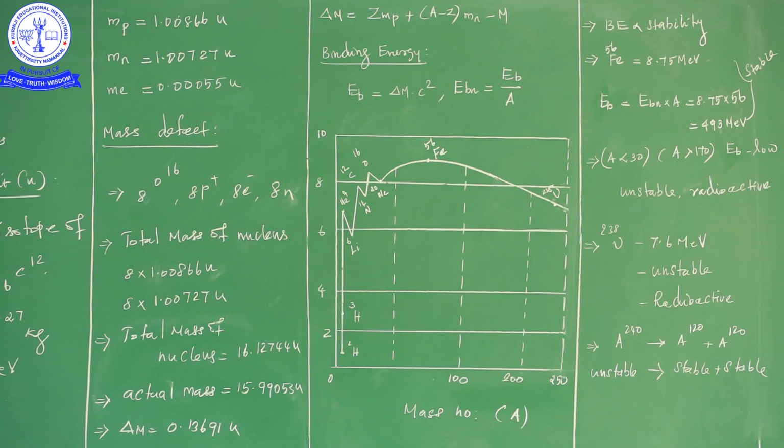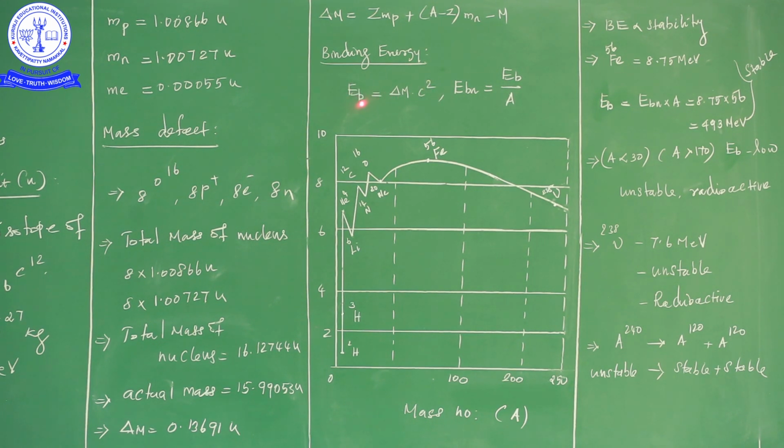Binding energy is, when protons and neutrons combine to form a nucleus, the mass disappears and is converted into energy. That energy is known as the binding energy. How much mass we lose is all converted into energy by Einstein's mass energy relation, E is equal to mc square. Here EB denotes the binding energy.